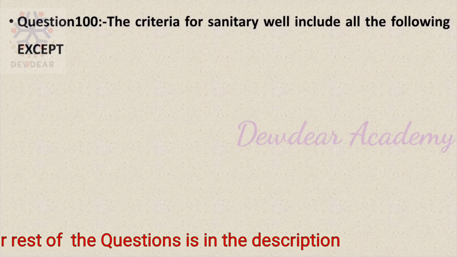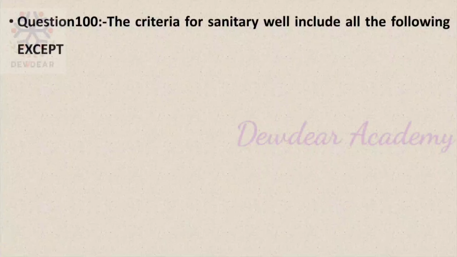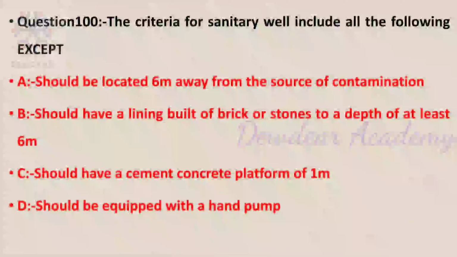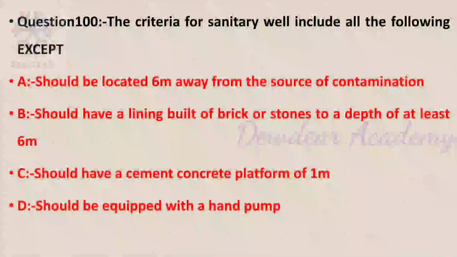Then question number 100. The criteria for sanitary well include all the following except. Options: should be located 6 meters away from the source of contamination, should have a lining built of bricks or stones to a depth of at least 6 meters, should have a cement concrete platform of 1 meter, should be equipped with a hand pump.